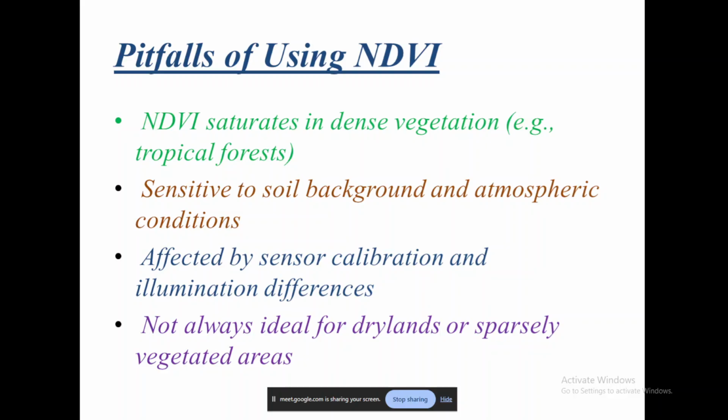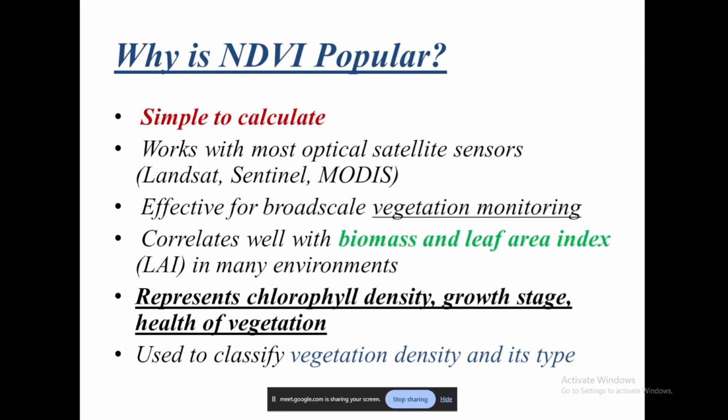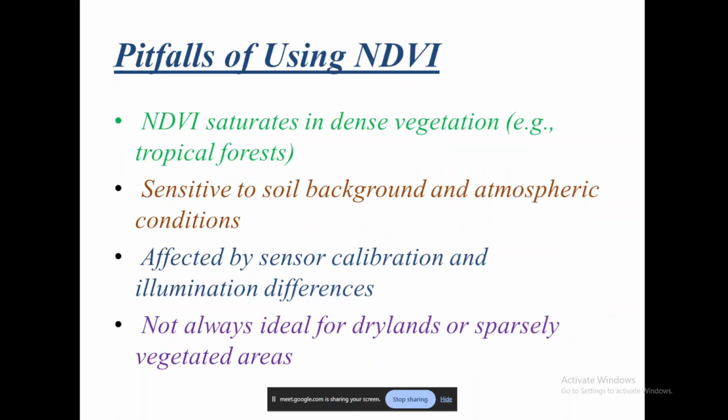But the sensor with time faces a bandwidth drift, because of which the narrow bandwidth spectrum within which it captures the reflectance coming from a particular region will also get affected. So those illumination differences are also coming into the picture. That sensitivity of the sensor also comes into the picture, which limits the idealness of this NDVI. As we saw earlier, NDVI felt very ideal.